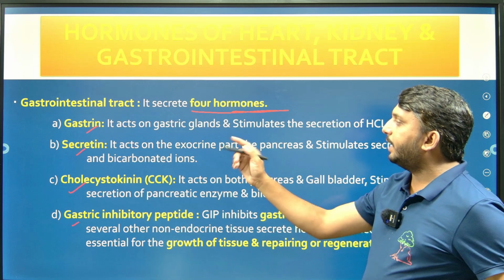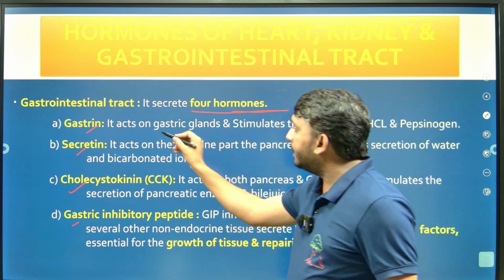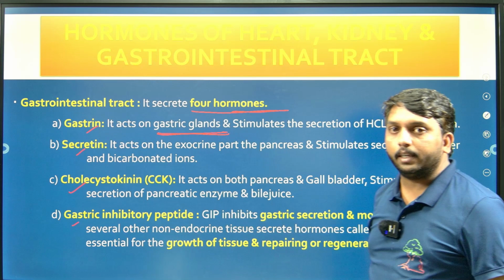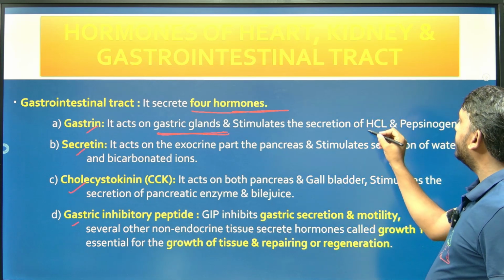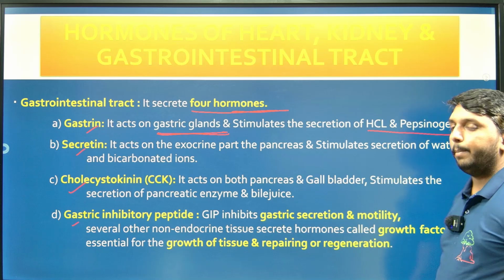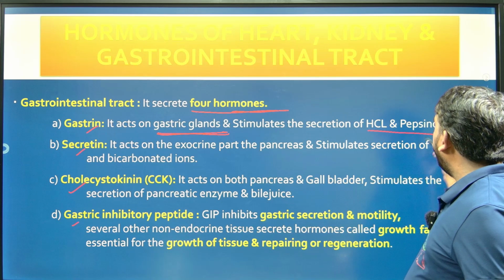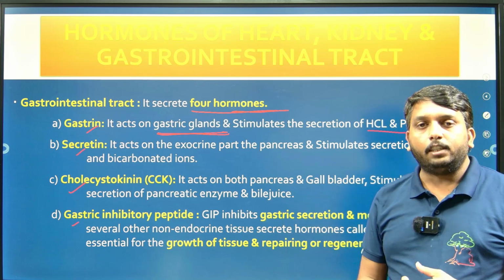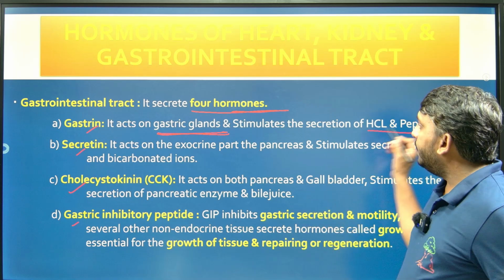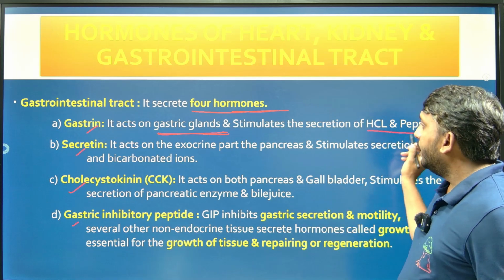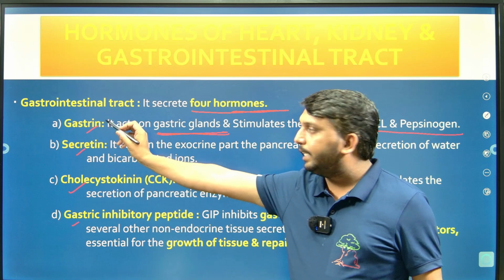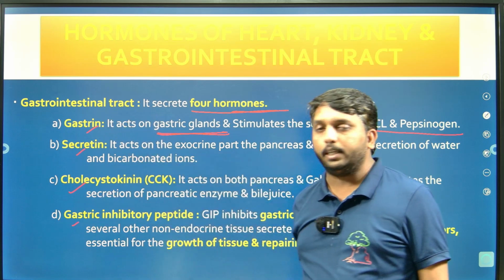The first one, gastrin, acts on the gastric gland and stimulates the secretion of HCl and pepsinogen. HCl neutralizes microorganisms. Pepsinogen helps in the digestion of protein. These two are secreted by the action of gastrin, and this gastrin is present in the gastrointestinal tract.